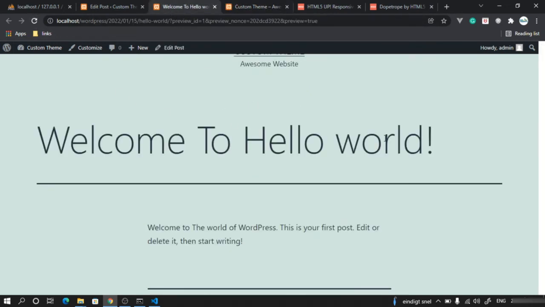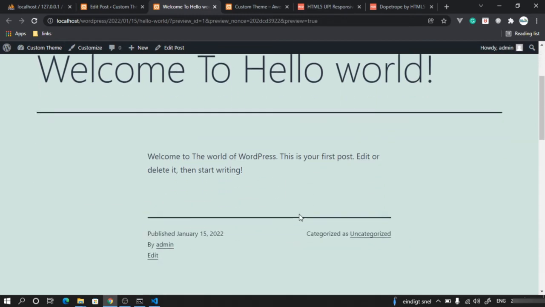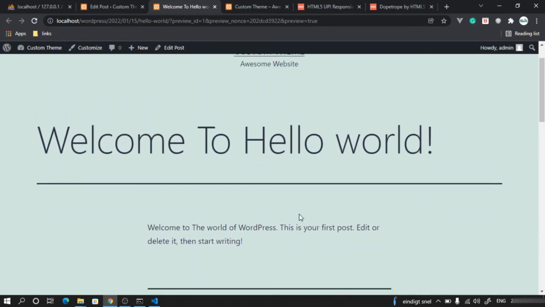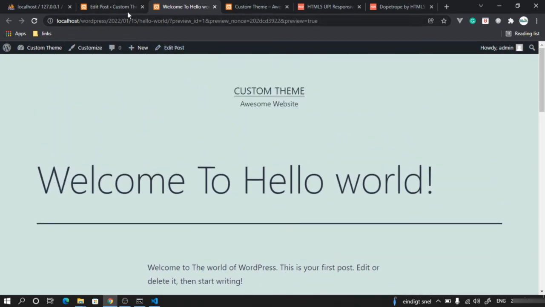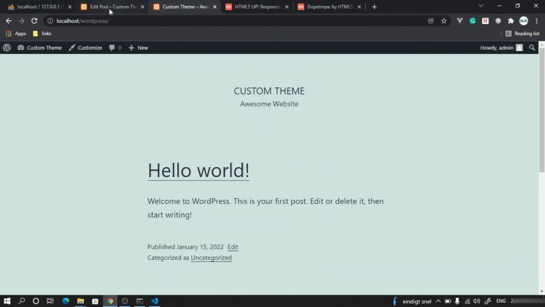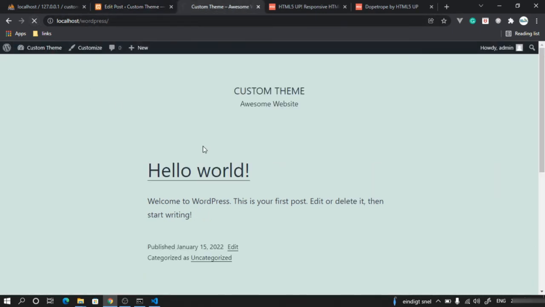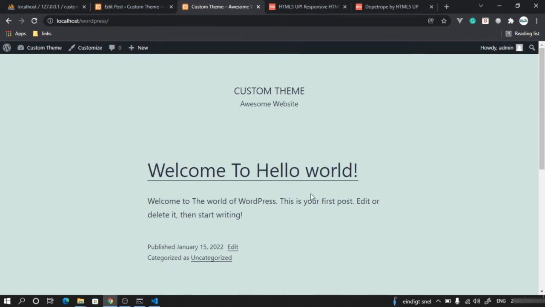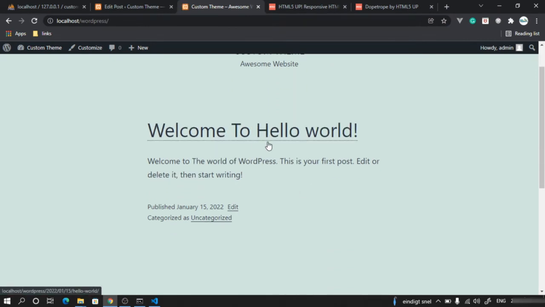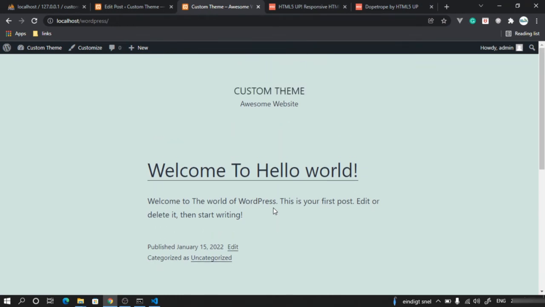But I can preview my content before it is made live to the outside world. And if I see, okay, this preview looks good, I can close this and go and update this. And if I refresh now, the end users of my website can see that. So this power comes with a content management system like WordPress.